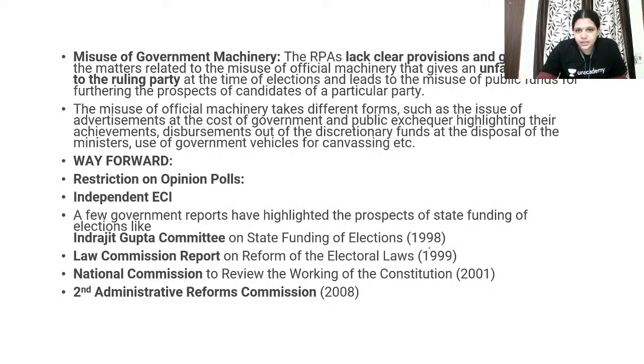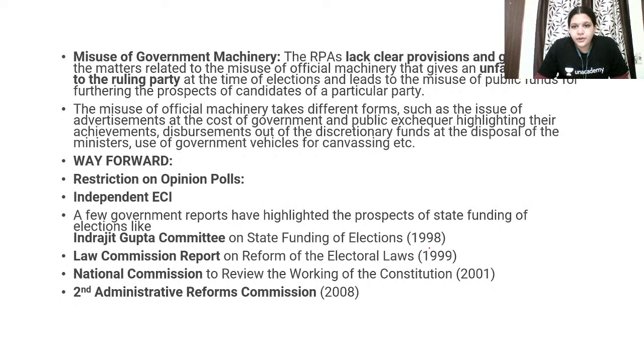Misuse of government machineries. So why this has to be made simple? Because government machinery has been misused under the Representation of Peoples Act, because there are no clear provisions and guidelines. It's very complicated. So what happens is that the Representation of People Act is used sometimes to misuse the government machinery.